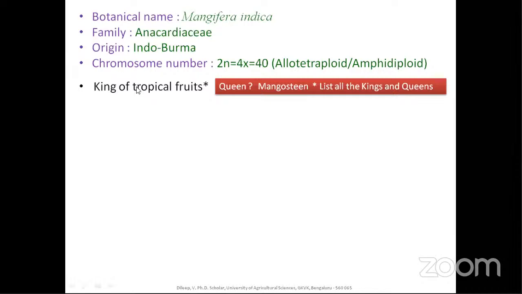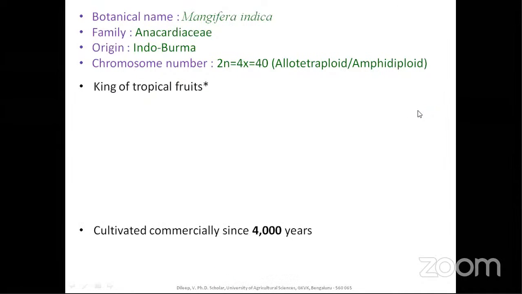So queen is mangosteen, king of tropical fruits is mango, and you have to list all the kings and queens, not only regarding fruit science, king of pulses, cereals, and all. What all is there? What will be there in agriculture? No? So you should list according to that.